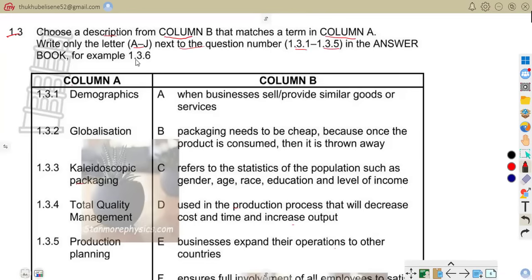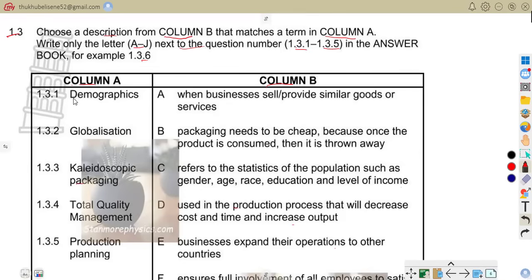For example, 1.36. So we have column A, as we are told that these are the terms, and column B, we are told these are the descriptions. So we are going to look at the description that is best suited for these terms that we are given. Hope we are together, good people.